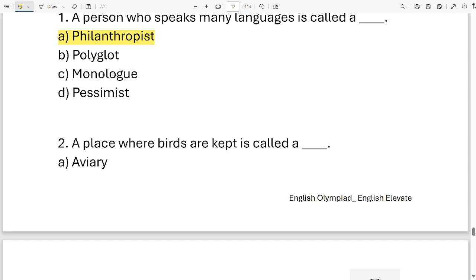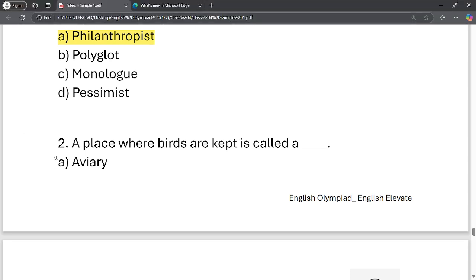What do we call it? A place where we keep birds? It is option A. Okay?